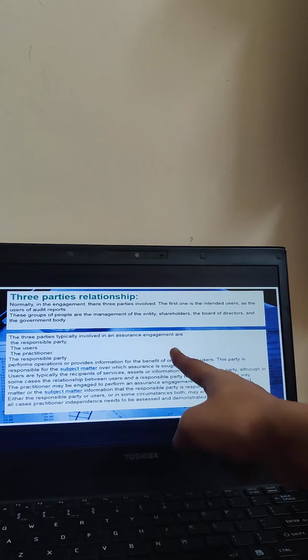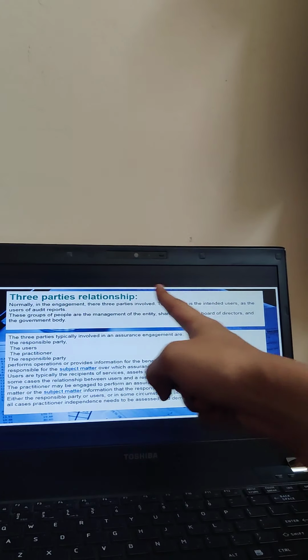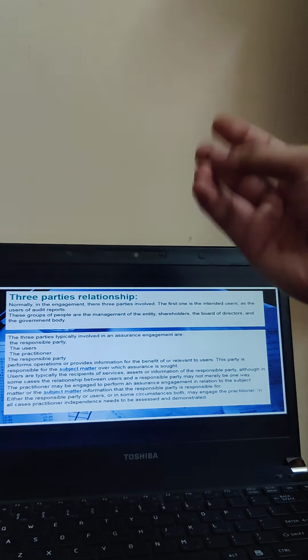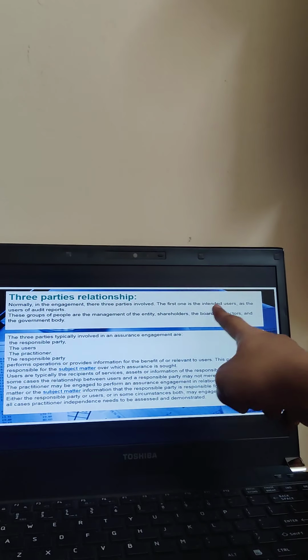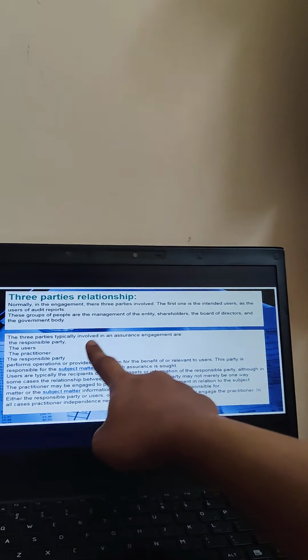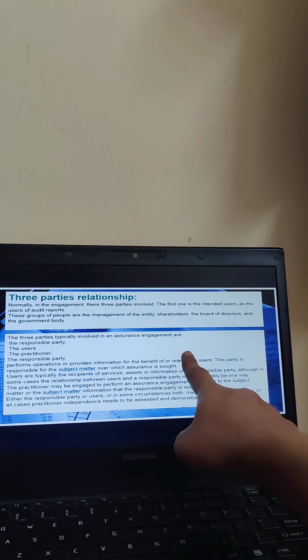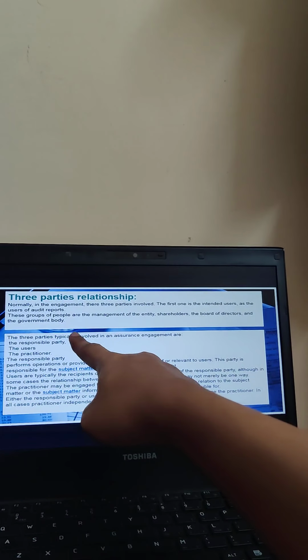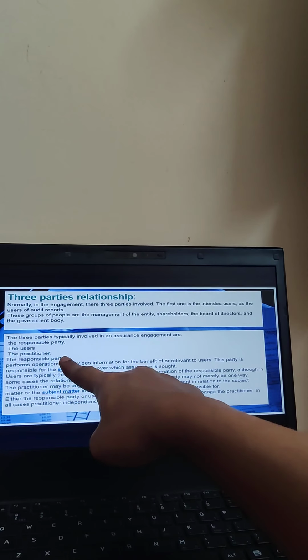That is, as I told you all in the previous slide, it is the management of the entity, shareholders, board of directors, and the government body, or the general public. These are the parties who come under intended users. Next, the three parties typically involved in assurance engagement are the responsible party, the party who is responsible to prepare the subject matter, users, and practitioner.